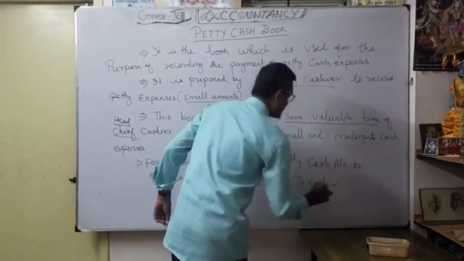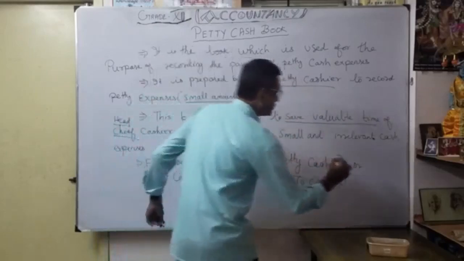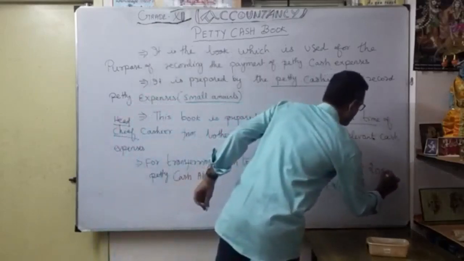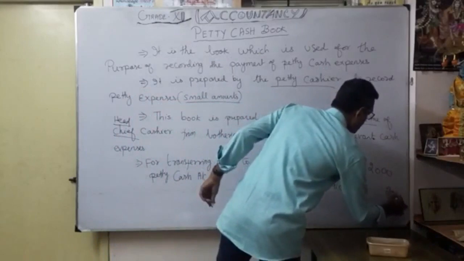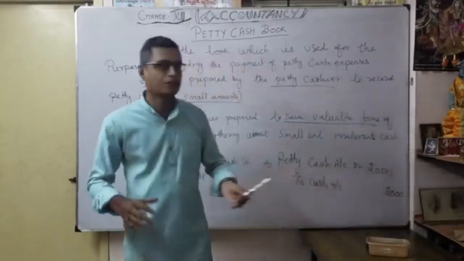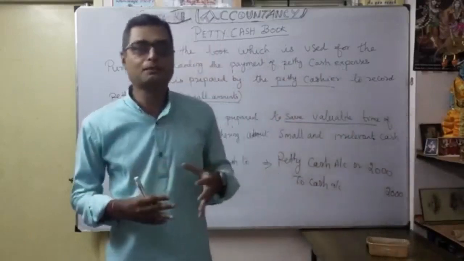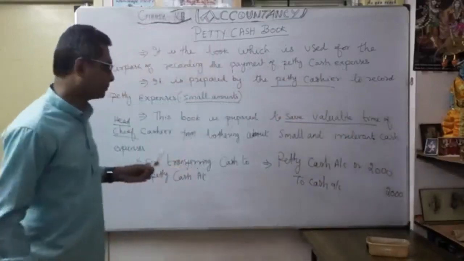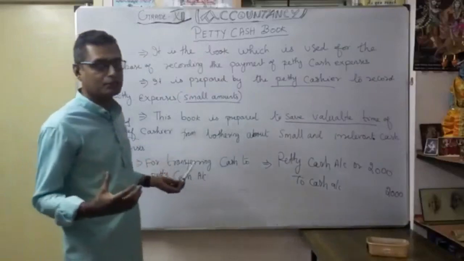For example, we can transfer some 2000 rupees to petty cash account. In that particular 2000, we want to meet small expenses. That's the purpose of transferring some cash to petty cash account.